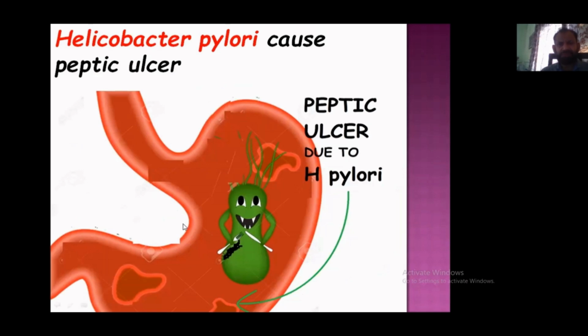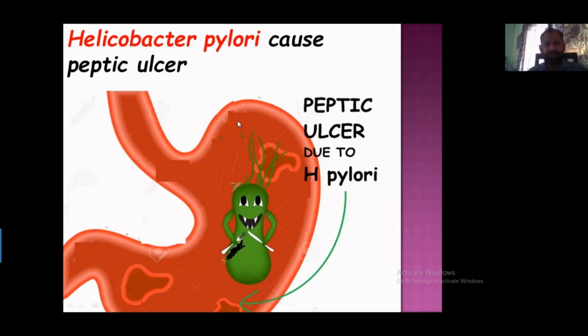Metronidazole is also used in peptic ulcer treatment. It is used in combination with some other drugs in triple therapy or quadruple therapy. The peptic ulcer is caused by Helicobacter pylori, and this infection is also successfully treated with metronidazole.